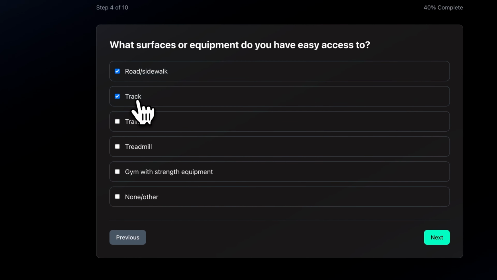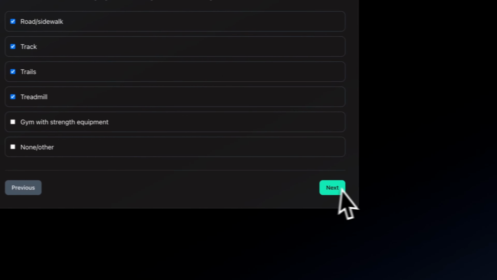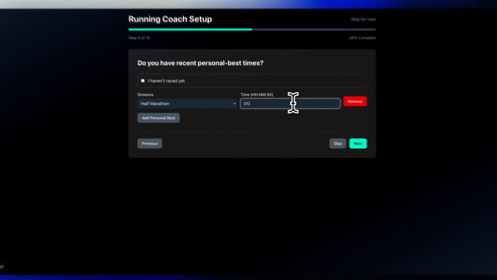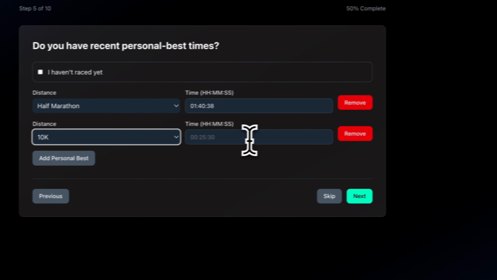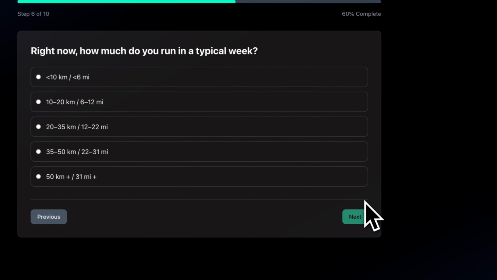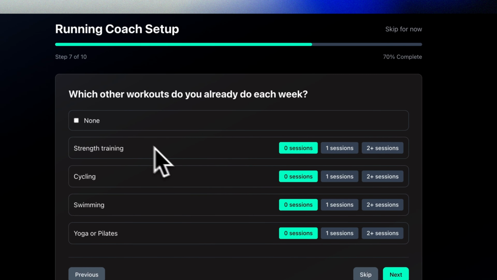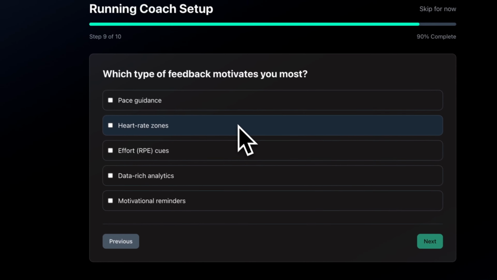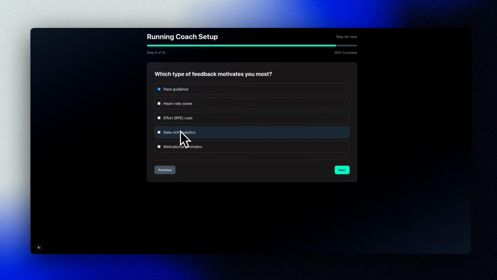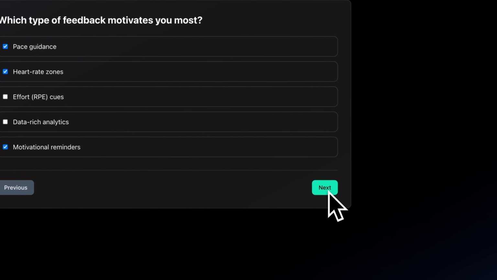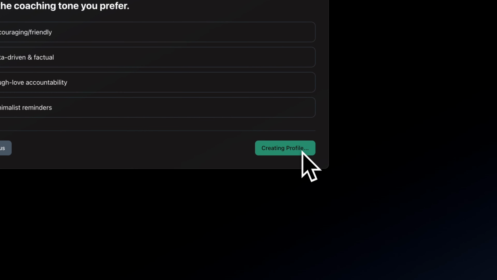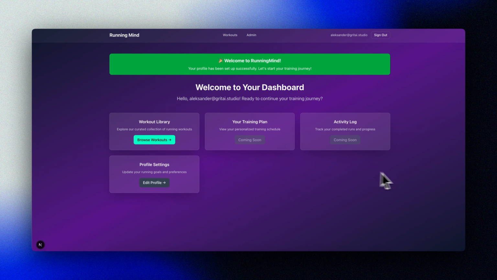Surfaces or equipment. Let's just pick some of these. Okay, so now we can add some PBs. Let's throw a few in there. Okay, let's just finish the rest off quickly here. What motivates me? Coaching tone. Okay, let's hit complete. Great, there we go. We can see the message on the dashboard as well.